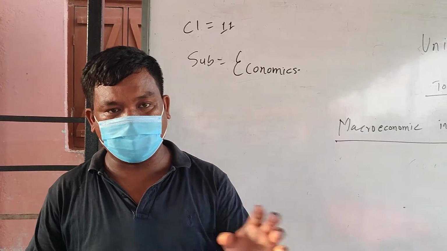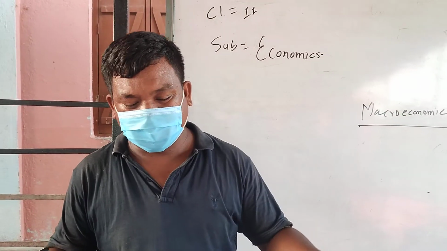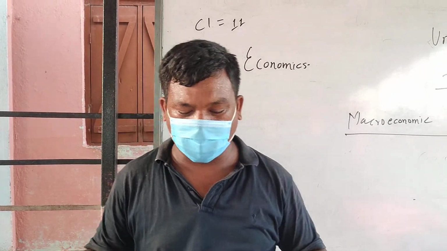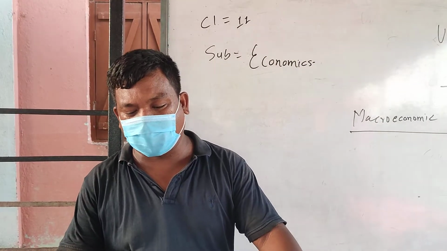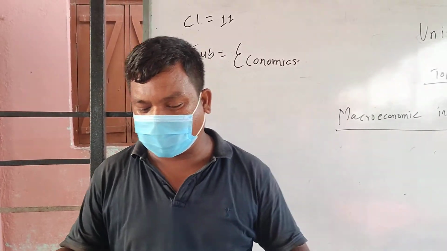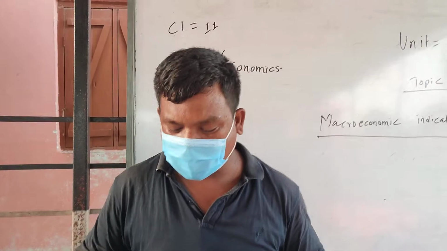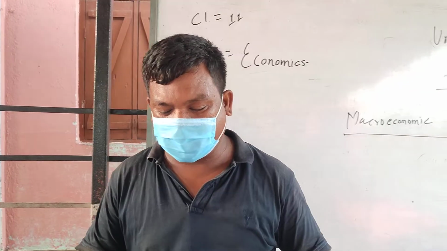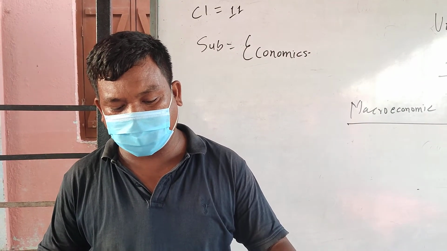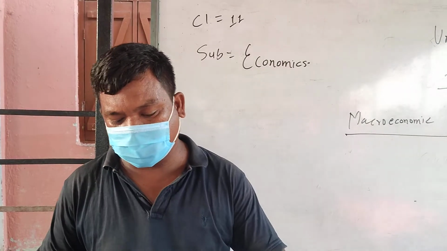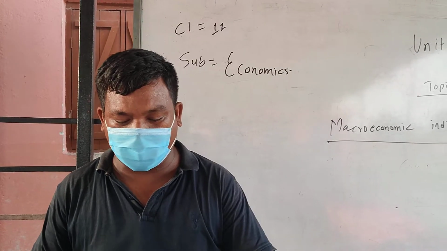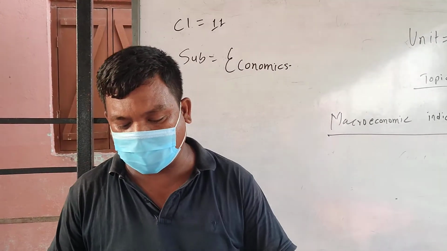Now I am going to explain from the book. GDP and its growth rate are very important macroeconomic indicators to evaluate the performance of the economy. The size of GDP in Nepal is very low compared to neighboring countries like India and China. In the fiscal year 2015 and 16, Nepal's GDP at basic price was rupees 1933.60 billion, which increased to rupees 3208.59 billion in the fiscal year 2019 and 20.